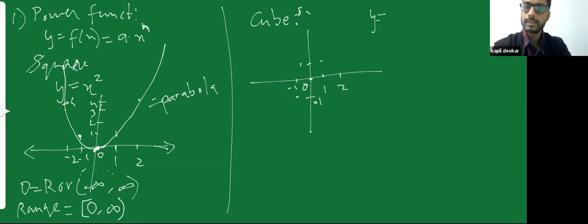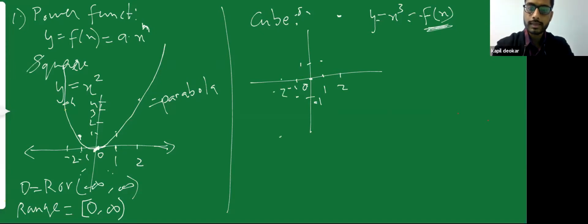So which diagram are we solving for now? We are checking the cube relation. If x is equal to 2, my input is 2, then my machine is a cube machine, so it will do the cube of that. And what is 2 cube? 2 cube is 8. So if I put x equal to 2, I'm getting my output as 8. Similarly, if I put x equal to -2, I'll get my answer as -8. If I put -3, I'll get my output as -27. If I put 3, I'll get +27. So if I draw a graph of all those values, the graph will look like this.